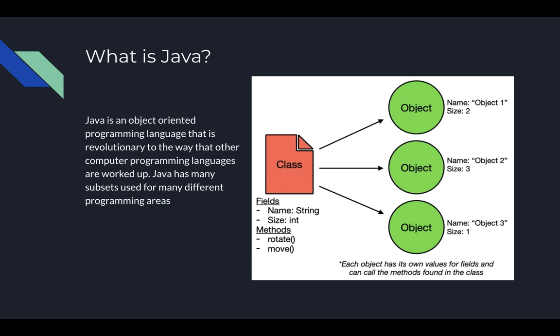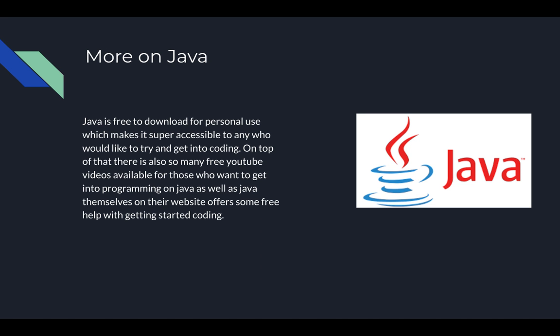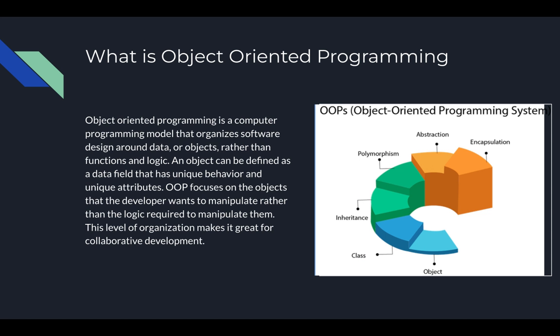What is Java? Java is an object oriented programming language that is revolutionary to the way other programming languages are set up. Java has many different subsets used for many different programming areas. Java is free to download for personal use, which makes it super accessible to anyone who would like to try and get into coding. There are also many free YouTube videos available for those who want to get into programming in Java, and Java themselves offer many free tutorials on their website on how to get started with their programming language.